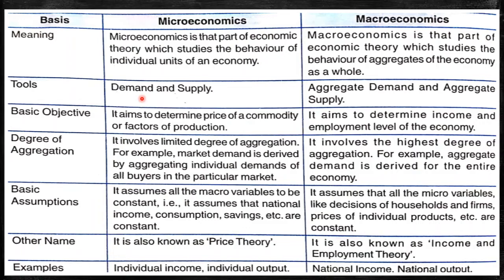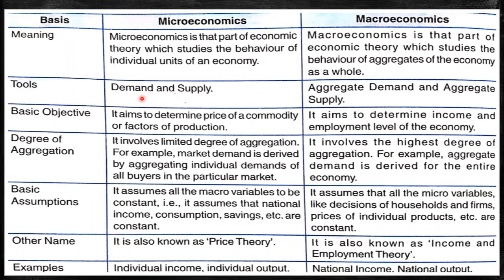Microeconomics is that part of economic theory which studies the behavior of individual units of an economy. For example, we have seen how the demand for soil of an individual household or the demand for soil by all the households. Now in this market, we are dealing with individuals. On the other hand, macroeconomics is that part of economic theory which studies the behavior of aggregates of the economy as a whole.